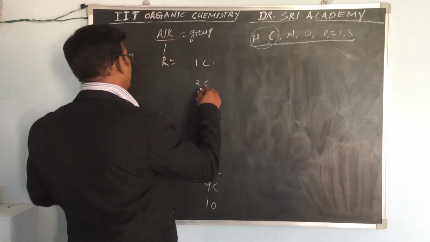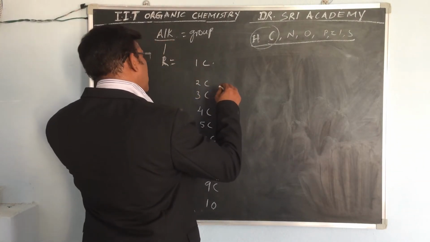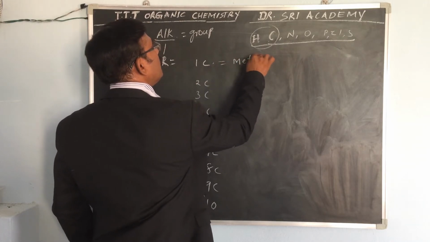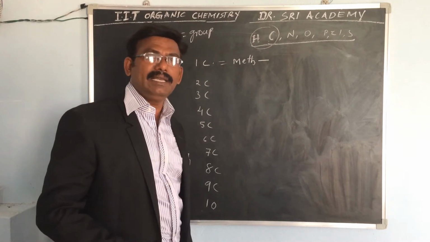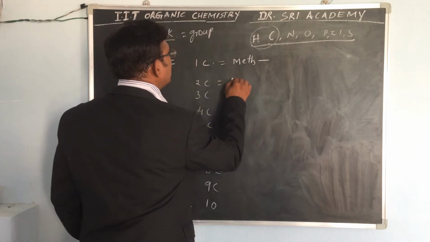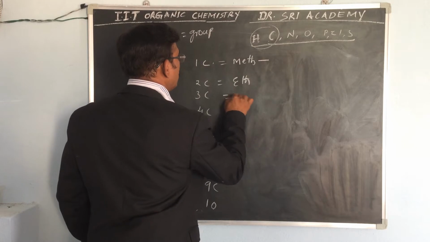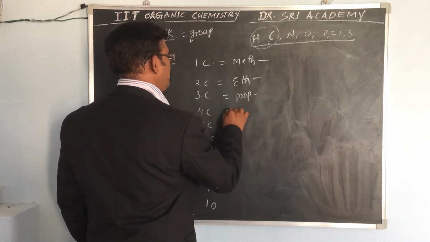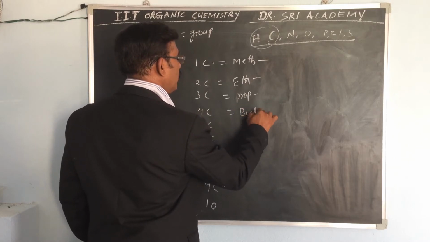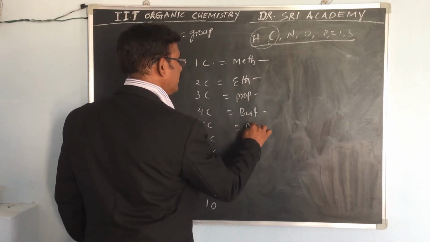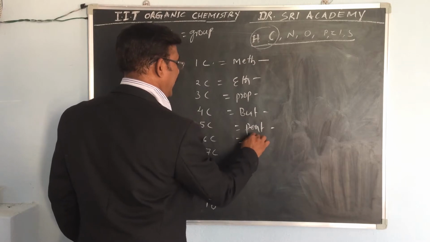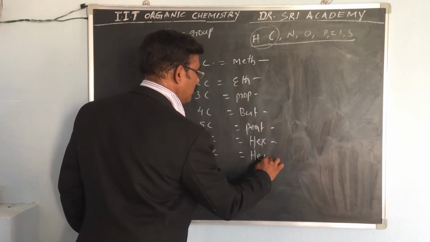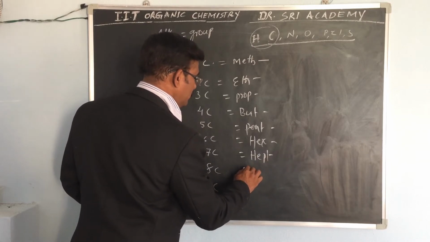Here one carbon is equal to meth. You have to remember meth. Next, second is eth, prop, but, pent, hex, hept, oct, non, dec.